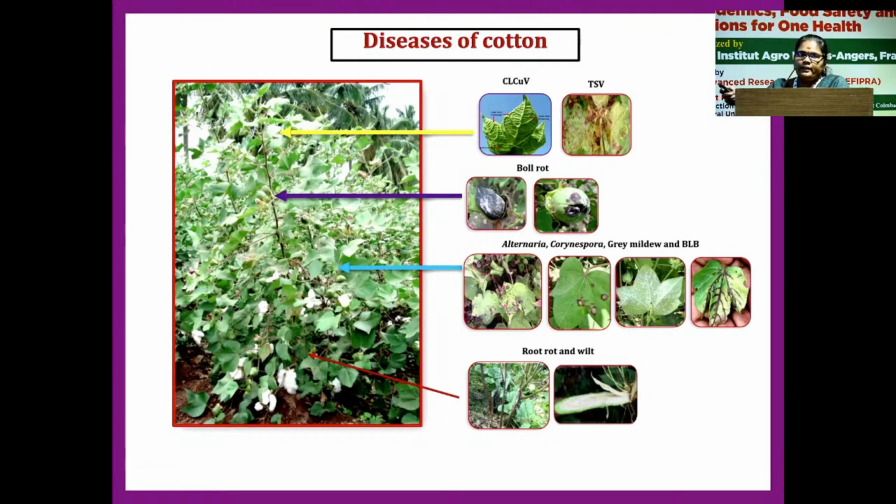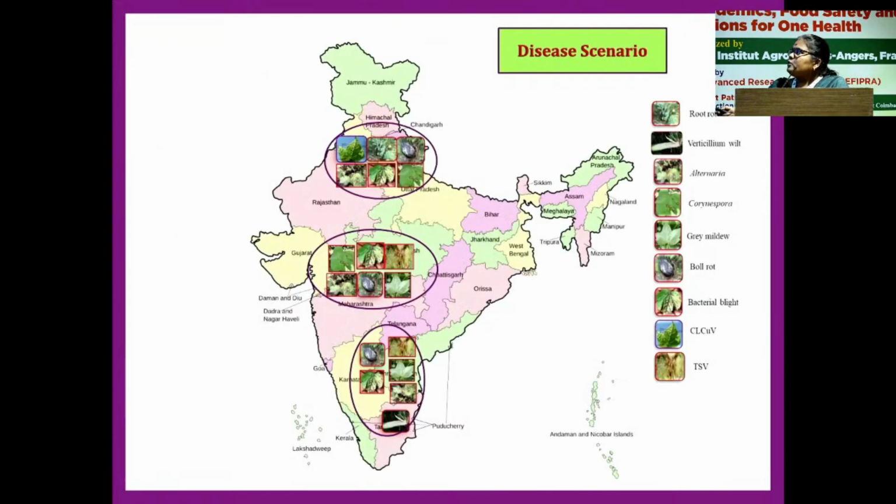Of the viral diseases, the two most important are cotton leaf curl virus and tobacco streak virus. In India, cotton is divided into north, central and south zones. TSV is more important in the central and south zones, while in the north zone CLCuV is the bigger problem, for which 90% yield loss was reported.